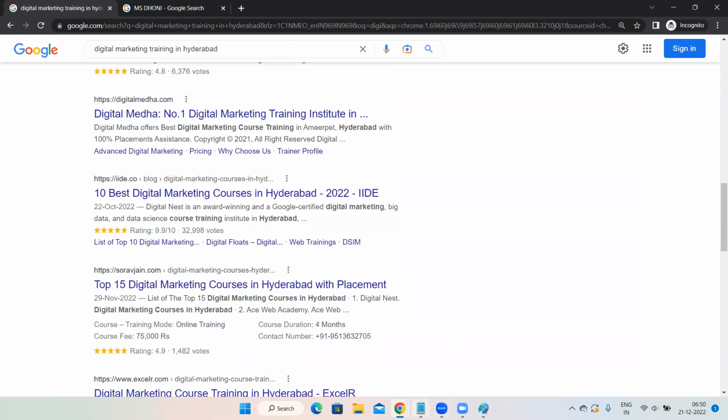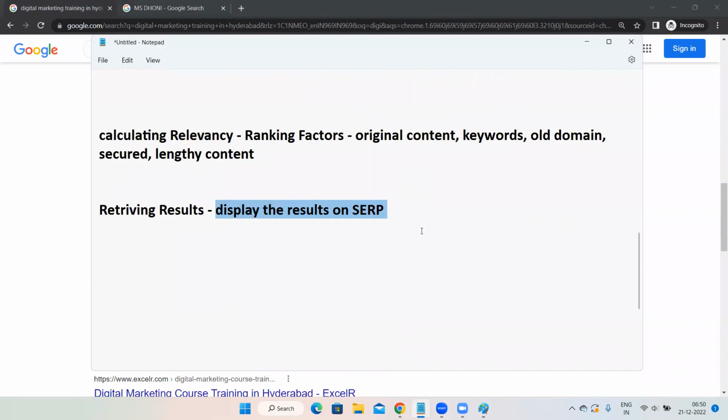See, calculating relevancy in the sense deciding who should appear where. If your website is eligible to appear on first place, second place, third place, Google will decide that based on ranking factors. Now let's assume your website is decided to be at first place and my website is decided to be at second place. That deciding is known as calculating relevancy. Based on ranking factors, Google is deciding where a website should be placed.